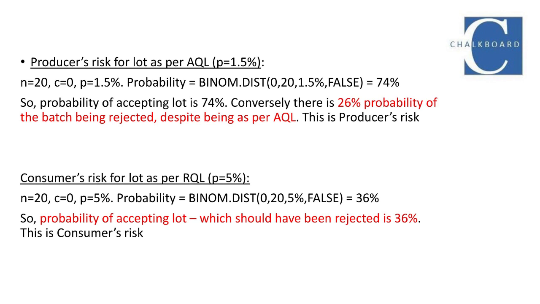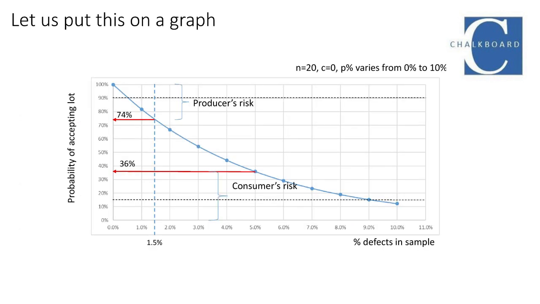On the other hand, for the lot with 5% defects, the probability of acceptance will be 36%, which is much higher than what we expected. This inability to reject a batch with higher defect rate is the consumer's risk. This should be in the range of 10 to 15%. This is easier to understand when we draw a graph.